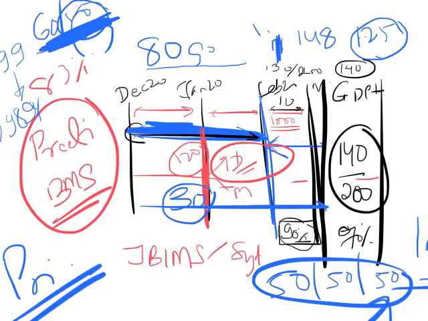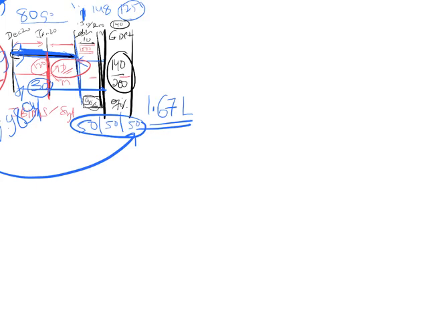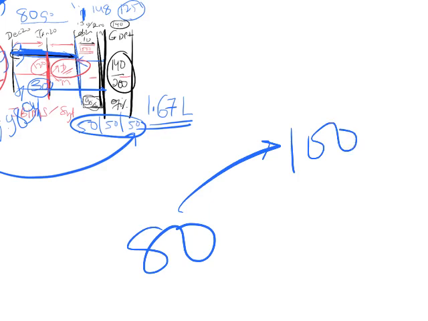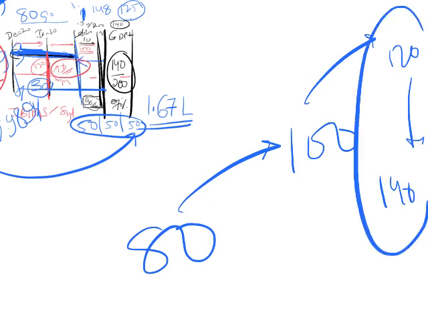ठीक है, in CET getting 80 marks is very easy. If you take a first mock, you'll score around 70 to 80 marks. 80 to 100 जाना is very easy. 100 to 120 जाना is still easy. लेकिन problem will come from 120 to 140. This is the main part, and that will decide the cutoff for JB.